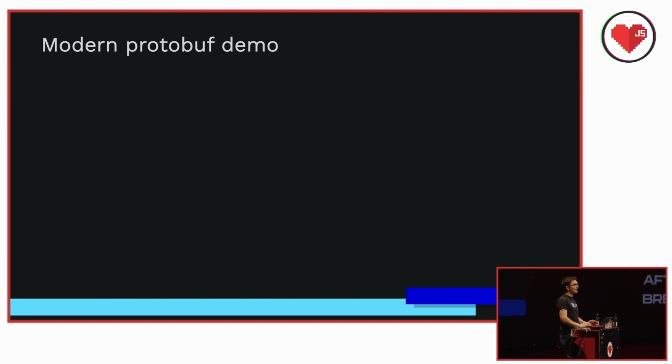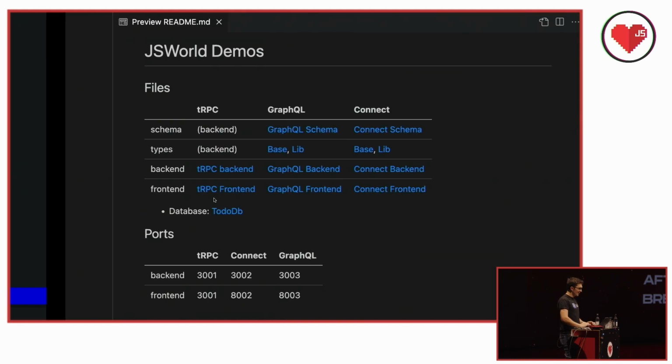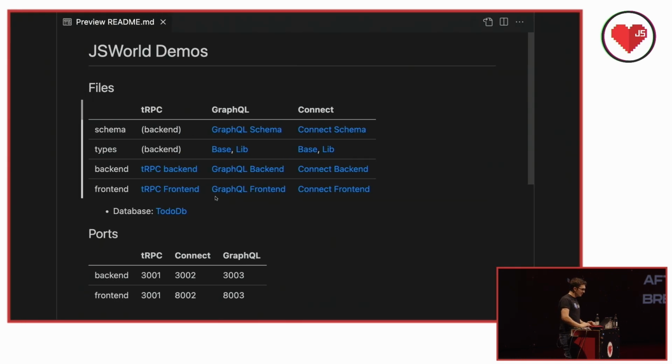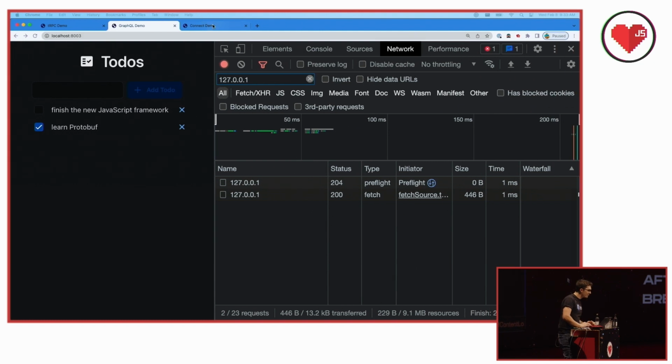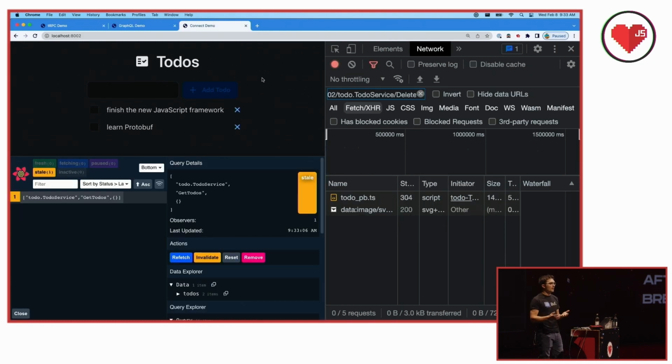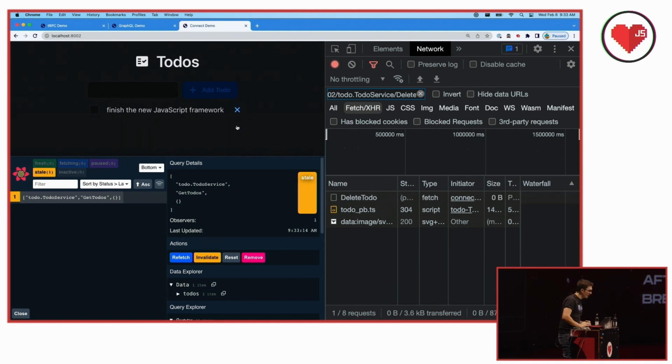OK, perfect. So let's look at Connect. Let's look at the modern protobuf demo that I was telling you about. Here we go. So this is the app. It's also using Connect Query, so we get the React Query DevTools for free, which is super nice. And let's delete one. So, learn protobuf. Why not? We see here that we got a network request in the tab for delete to-do.